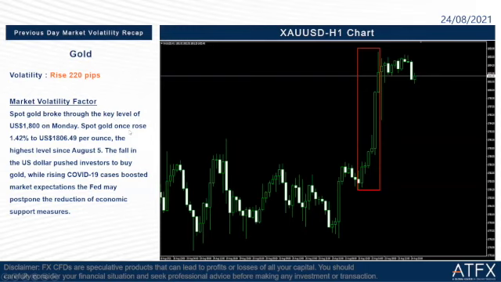Spot gold once rose 1.42% to $1,806.49 per ounce, the highest level since August 5. The fall in the US dollar pushed investors to buy gold, while rising COVID-19 cases boosted the market expectations that the Fed may postpone the reduction of economic support measures. That's why the gold went up last night.